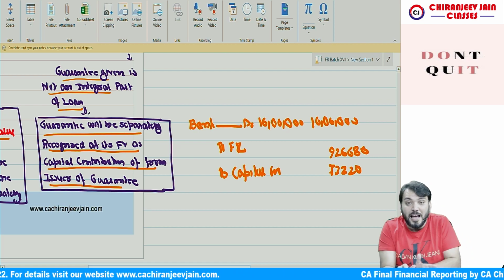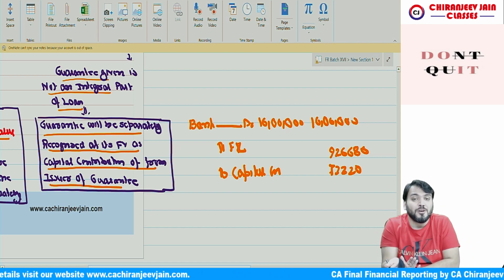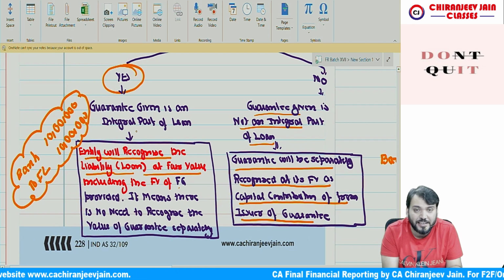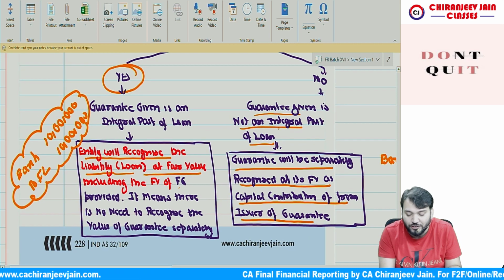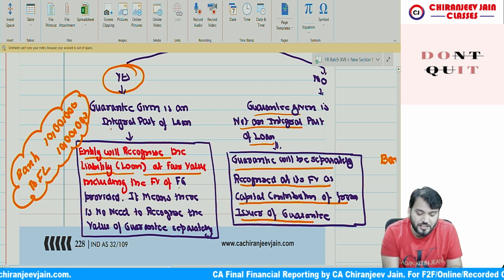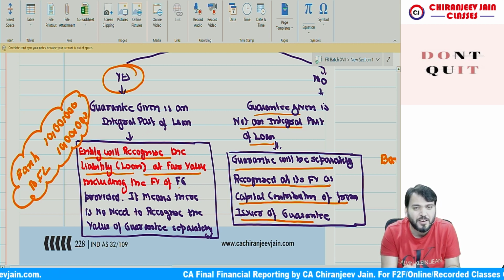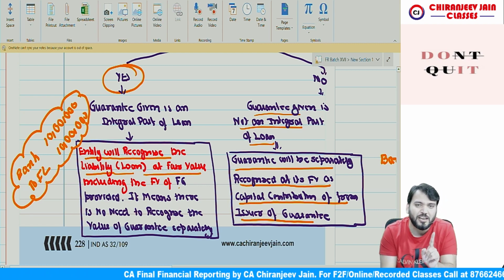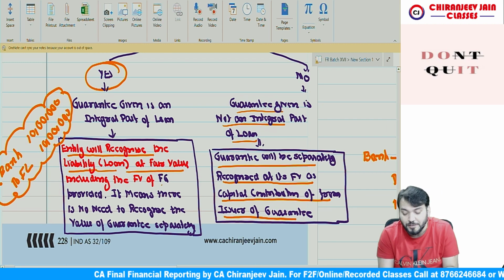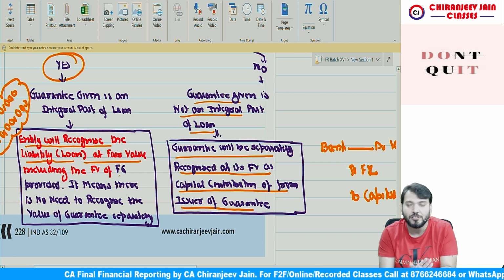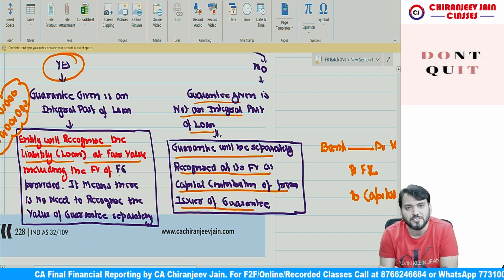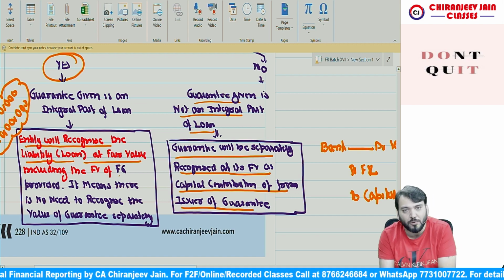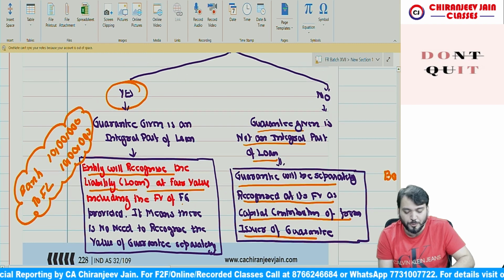Have you understood? I have also discussed journal entry in the books of Moon Limited. So for Moon Limited, you need to first find out whether guarantee given is an integral part of loan or not. If the guarantee given is an integral part of loan, there is no need to separate fair value of guarantee from the fair value of loan. So we'll pass one journal entry, bank account debit to financial liability. If the guarantee given is not an integral part of loan, then we'll pass one journal entry, bank account debit to financial liability to capital contribution, and fair value of guarantee will be separately recognized at its fair value. Understood?